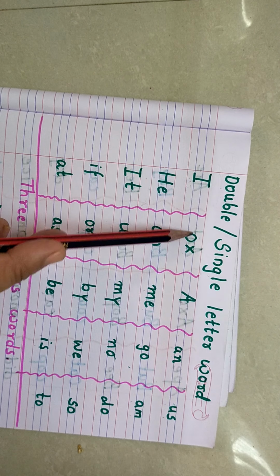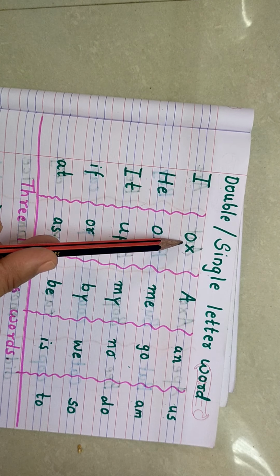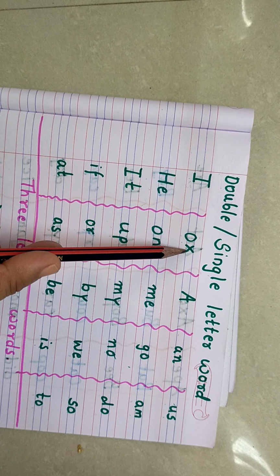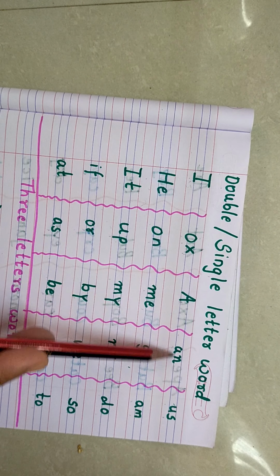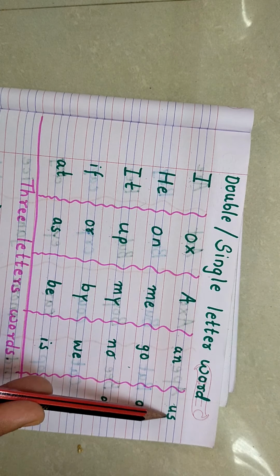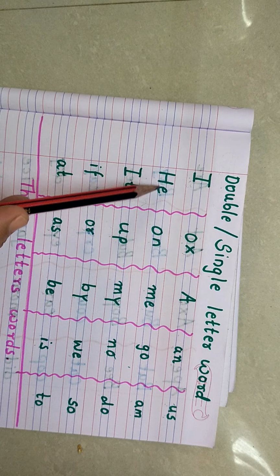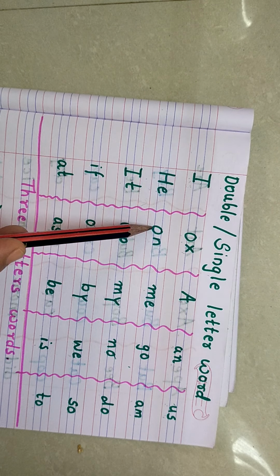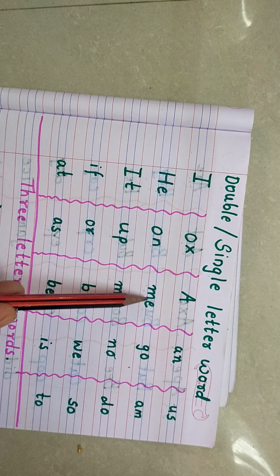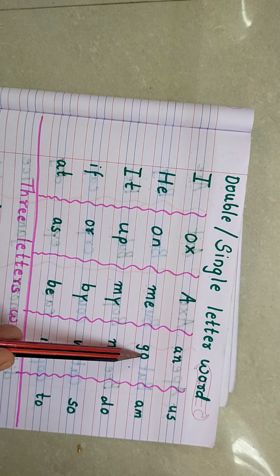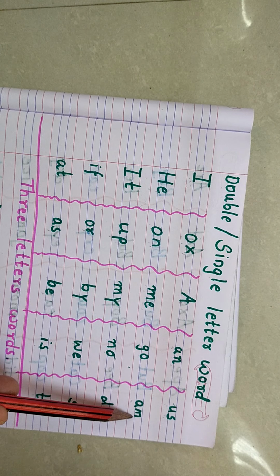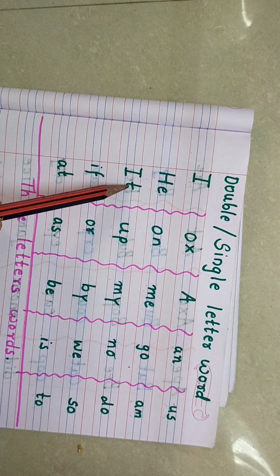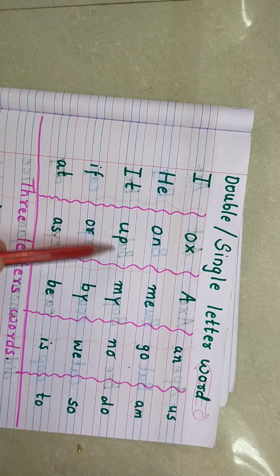Double letter words, two letters are here, so it is called the double letter words. O-X, ox. A-N, an. U-S, us. H-E, he. O-N, on. M-E, me. G-O, go. A-M, am. I-T, it. U-P, up.